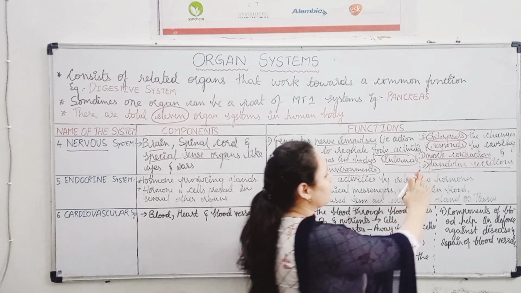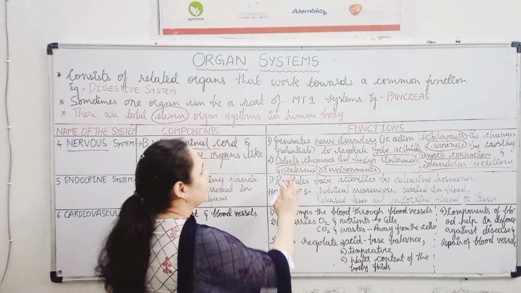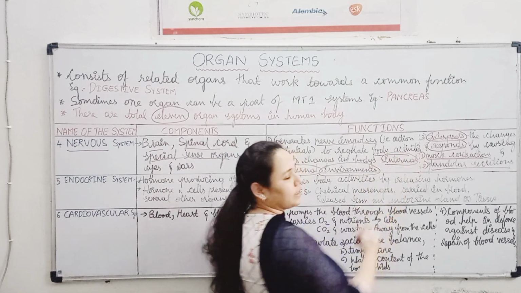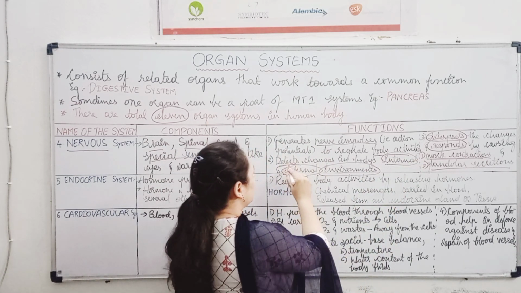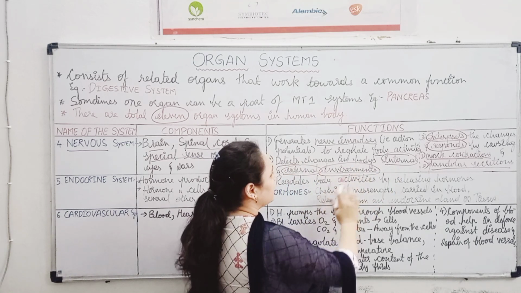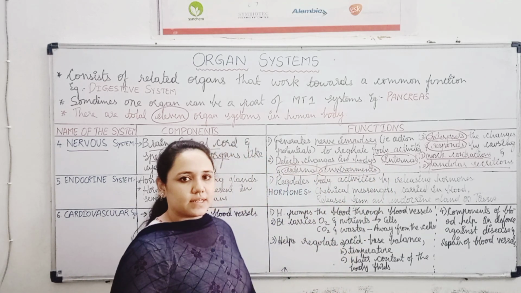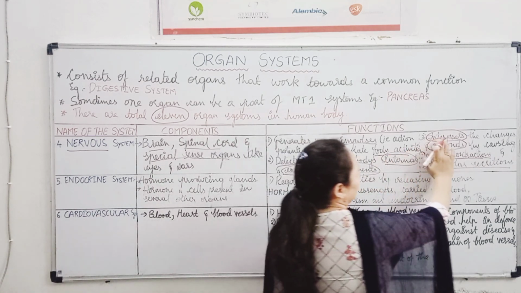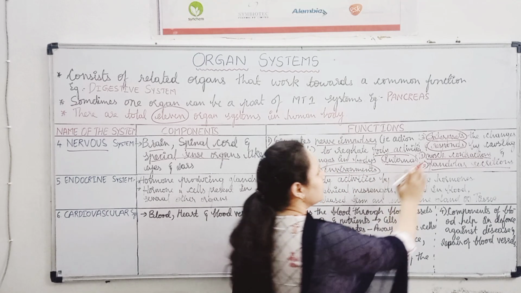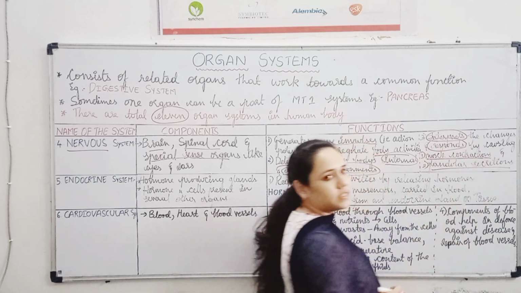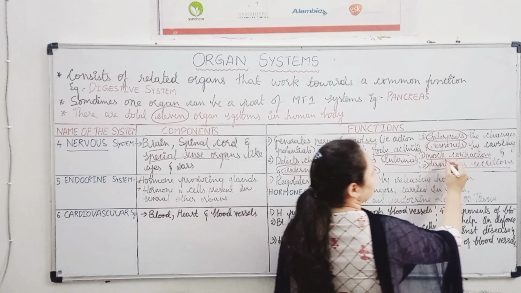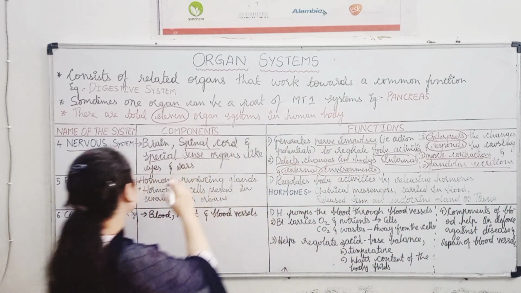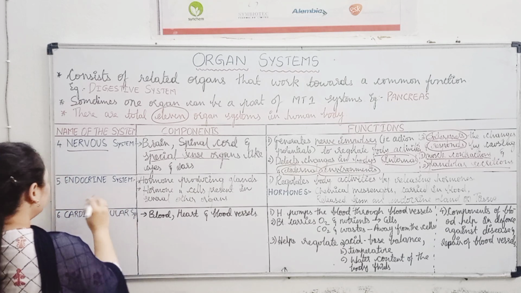So these are the functions of nervous system, that is generation of nerve impulses to regulate the body activities, and the other thing is detection of changes in internal and external environment of the body, and once that detection happens, interpretation of these changes and response to these changes either by causing muscle contractions or glandular secretion. So this is about nervous system.